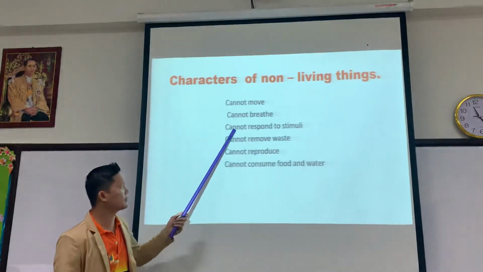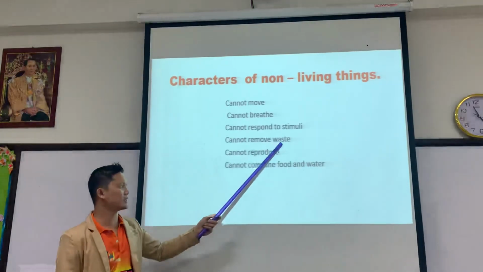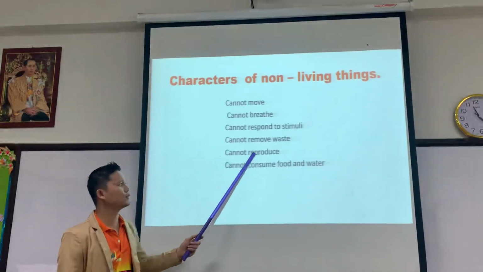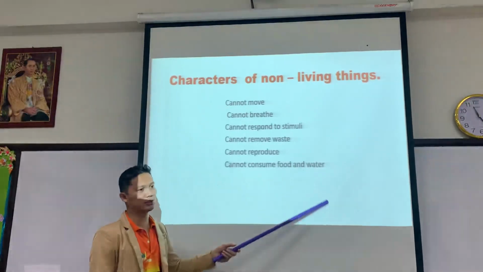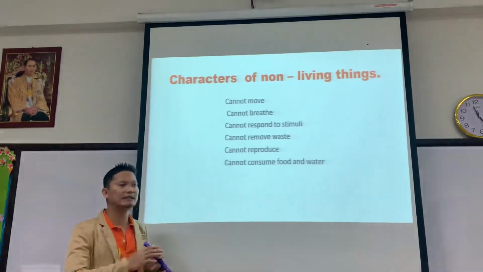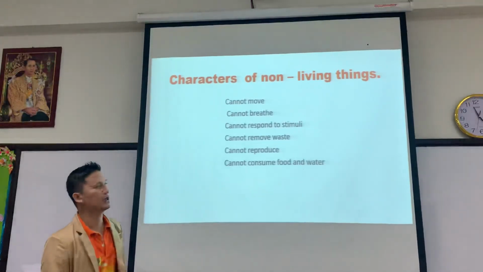They cannot respond to the stimuli. They cannot remove waste. They cannot reproduce. They cannot consume food and water. They cannot eat food. They cannot drink water.